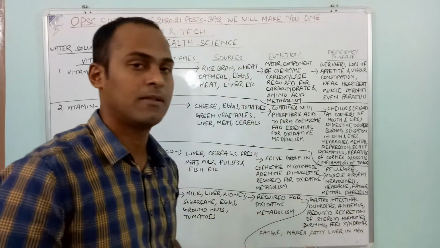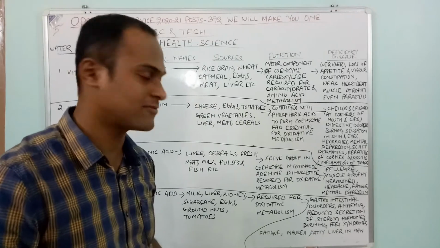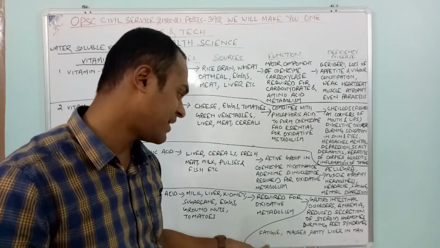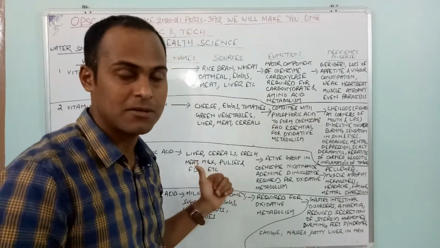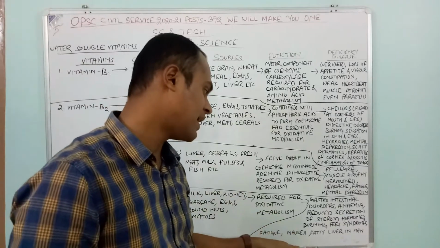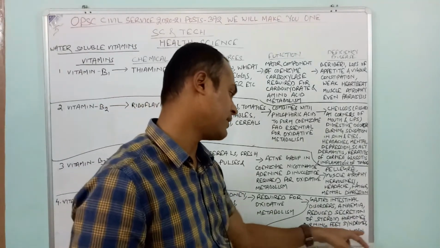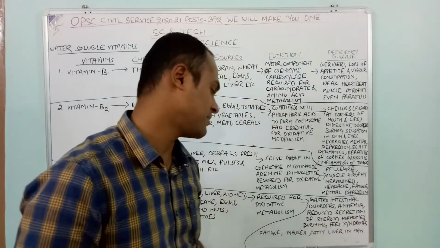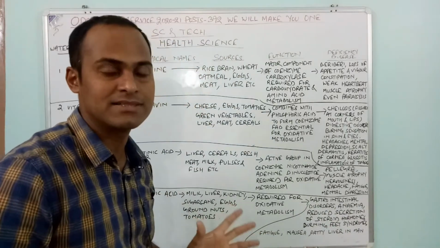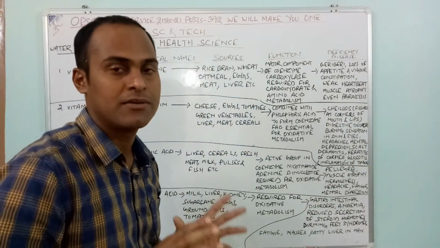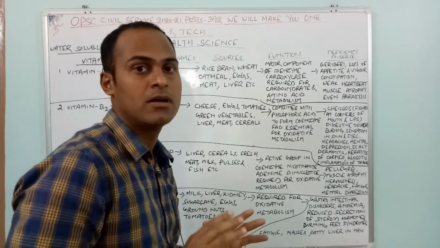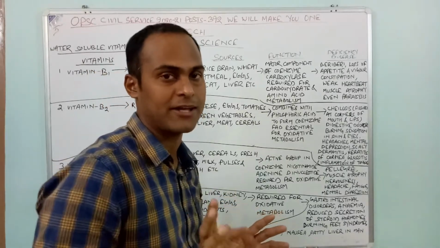Burning feet syndrome is very important. Then again fatigue, nausea, and fatty liver in man. These are the diseases which will be caused due to deficiency of vitamin B5.